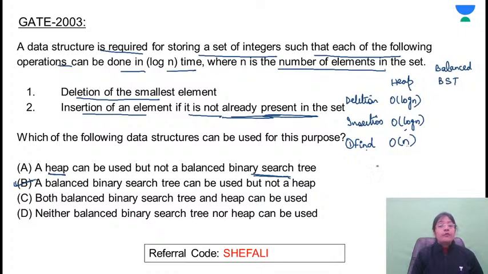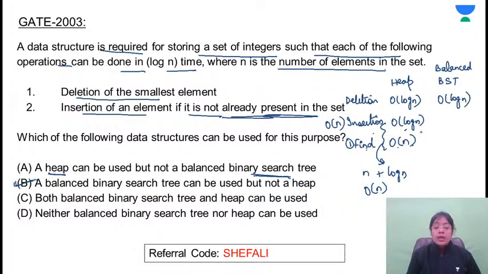And the complexity of linear search is order of n. So overall complexity for inserting an element, step 1 is taking order of n, step 2 is taking log n. So n plus log n is what? That is order of n. So insertion is taking order of n. What about the balanced binary search tree? In the balanced binary search tree, it is a balanced tree, so obviously deletion will be taking log n.